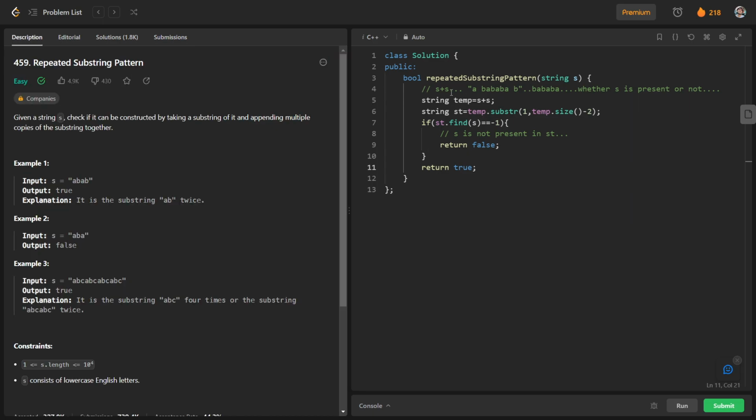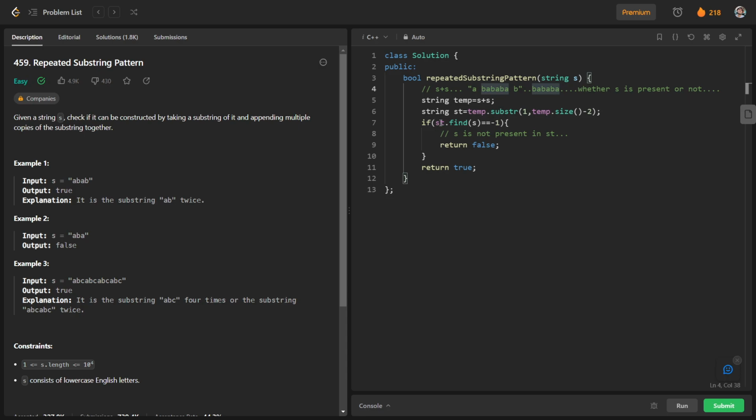Basically we append the string s twice, and in this string we check for the substring which excludes the first character and the last character. We check whether string s is present in this substring or not. If s is present, we can say that we have multiple copies of some substring of s. If we find s here, we are able to get a particular substring, and otherwise we will not get any substring.